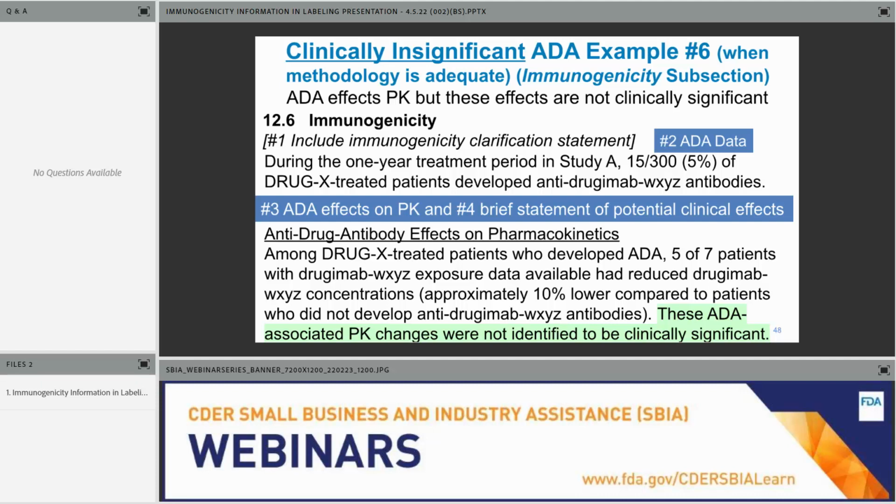Drug-treated patients that had ADA had a 10% lower exposure compared to the drug-treated patients that did not develop ADA formation. So there was a 10% lower exposure in the patients who developed ADA during the treatment period. However, the determination is that these PK changes, 10% lower, were not identified to be clinically significant.